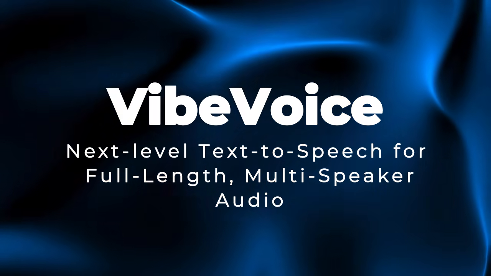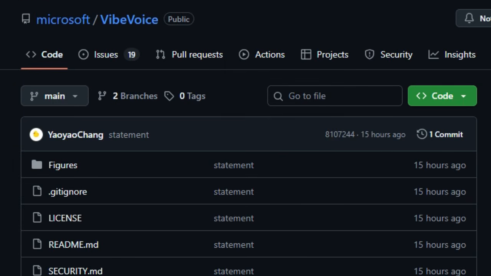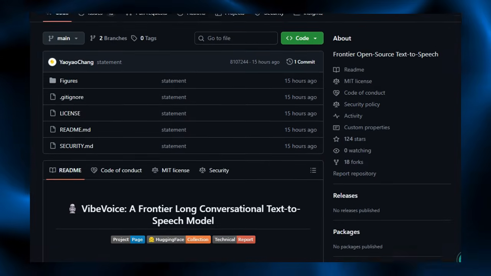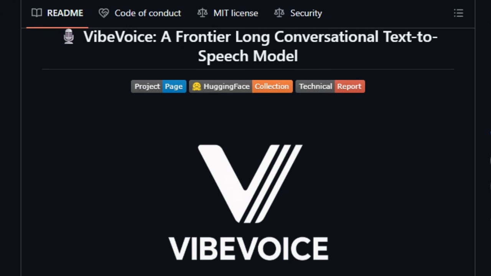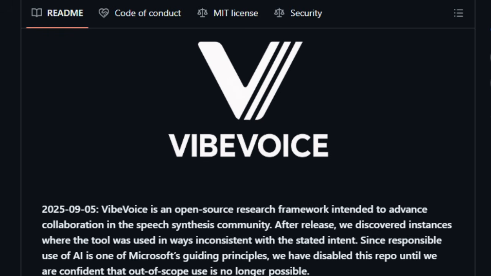Next-level text-to-speech for full-length multi-speaker audio. VibeVoice stands apart because it doesn't just convert text to speech. It transforms long scripts into lifelike multi-voice conversations that feel real, fluid, and full of presence. Where most TTS tools fizzle out after a few sentences, VibeVoice can generate up to 90 minutes of continuous audio with 4 distinct speakers, complete with natural turn-taking and consistent vocal personalities.